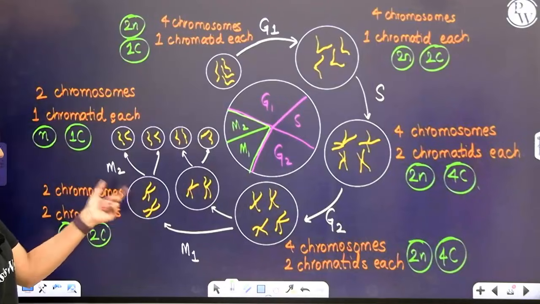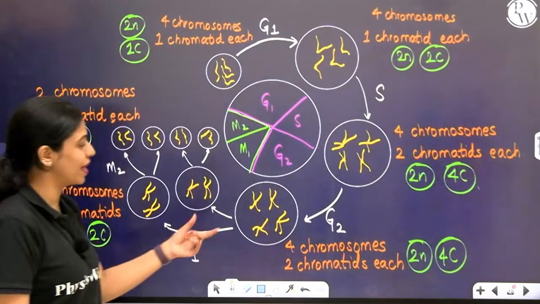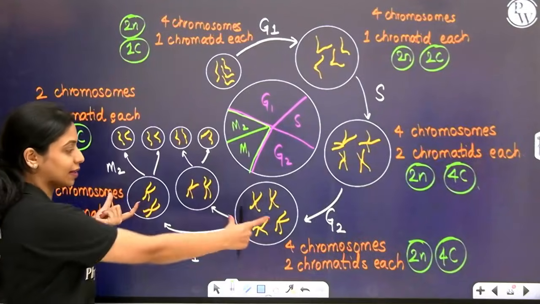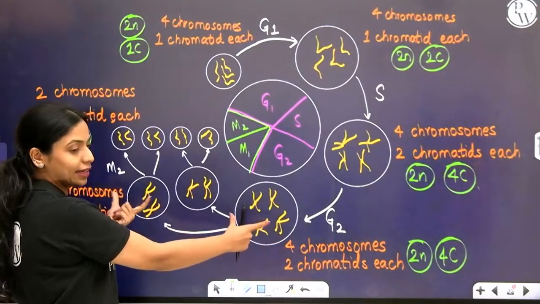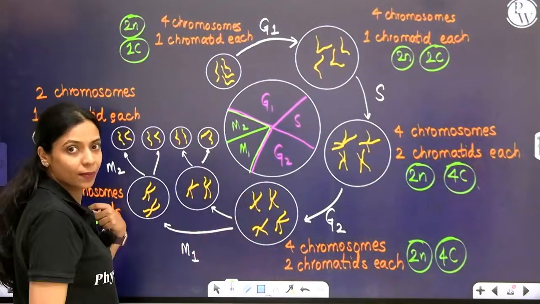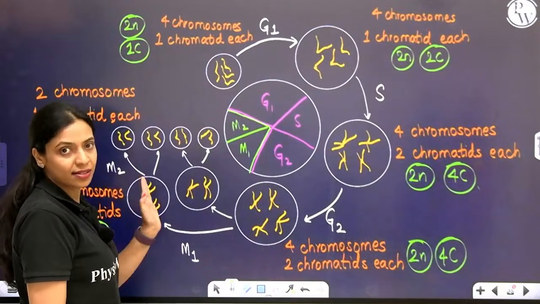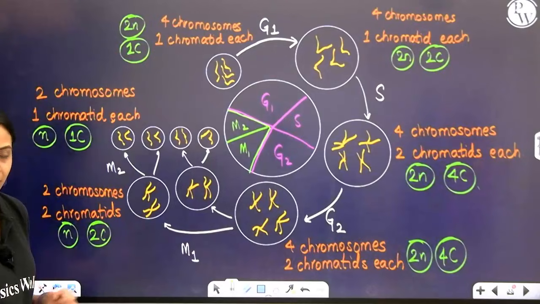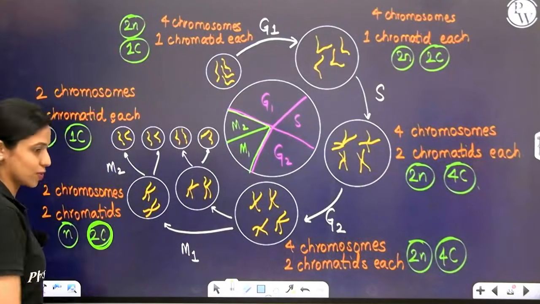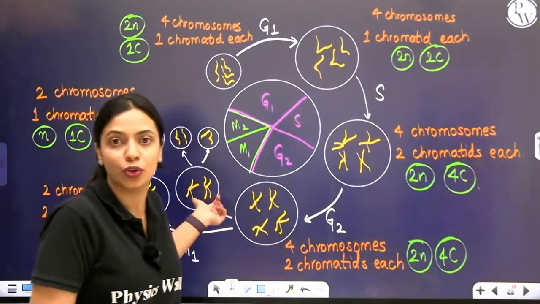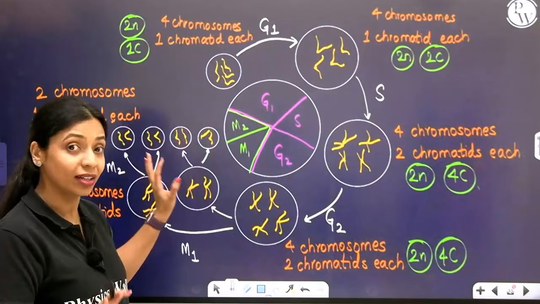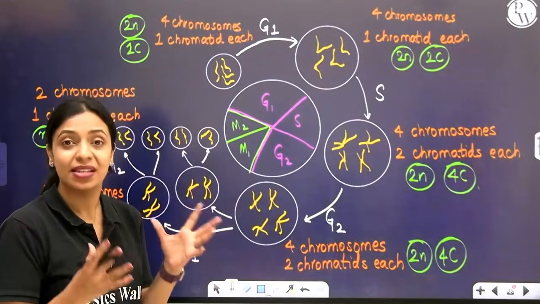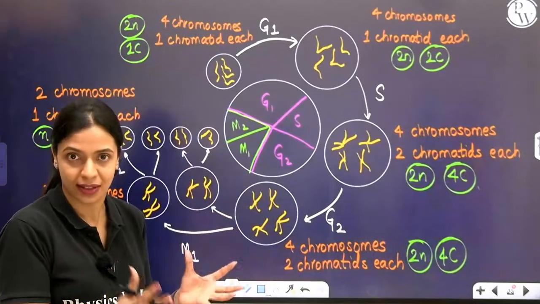What is the condition here? If you compare the DNA content in one cell here and one cell here, is the DNA content the same or is it reduced? The DNA content is reduced to half. If here it was 4C, how much should it be here? It should be 2C here and it is 2C. Some of you might ask, but there are 2 chromatids here, how is it 2C? It does not depend on how many chromatids are present. 2C and 4C basically denote the amount of DNA there is in a cell.